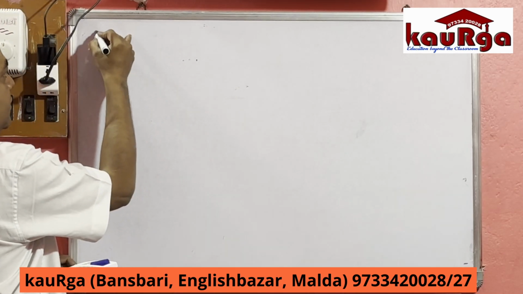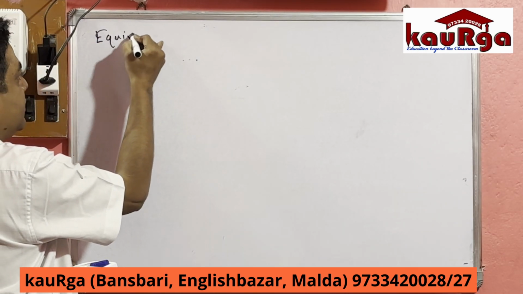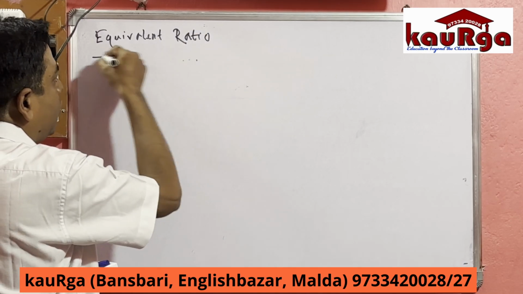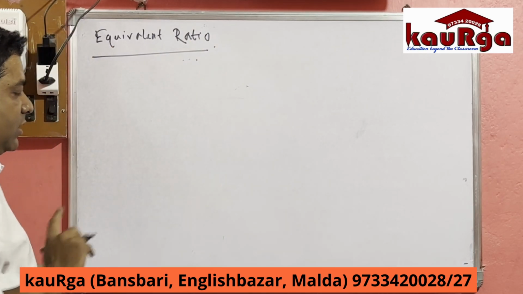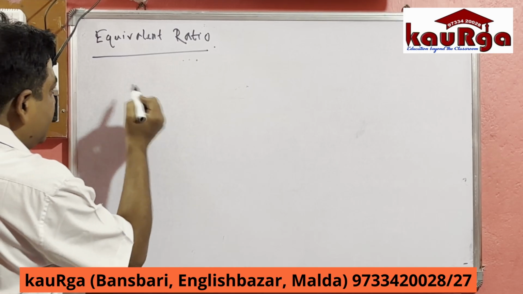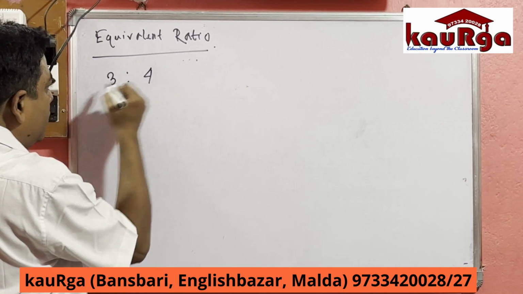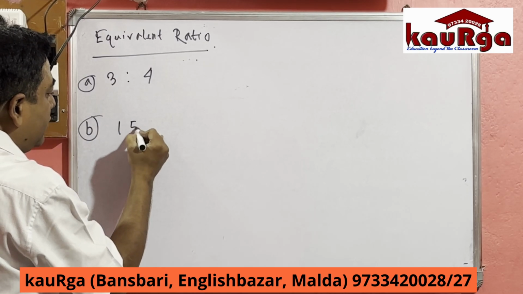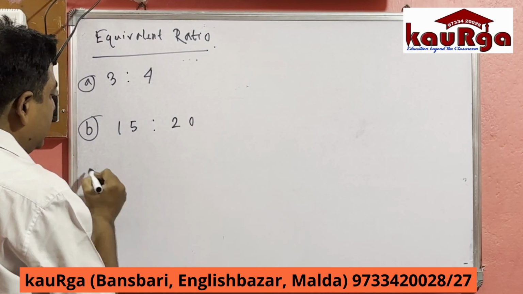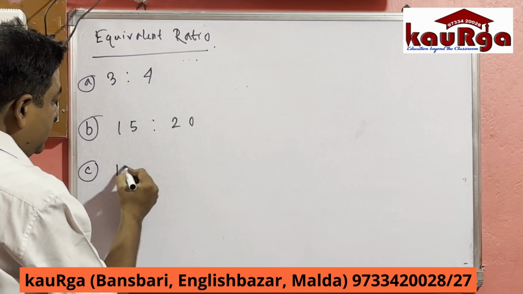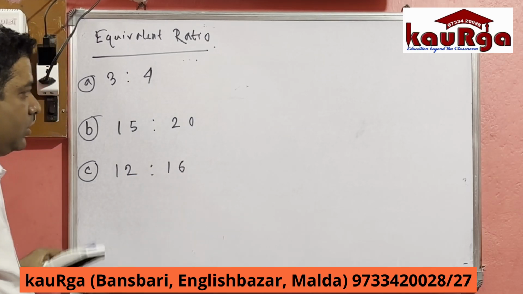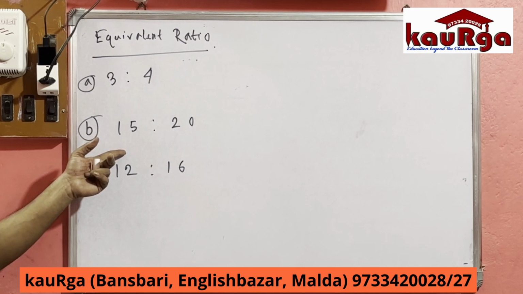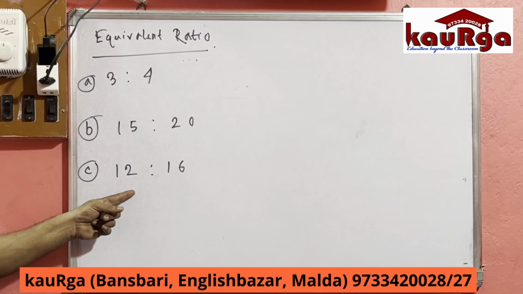Now coming to the next point, equivalent ratio. What is equivalent ratio? I am writing three ratios. One is 3 is to 4, second one is 15 is to 20, third one is 12 is to 16.